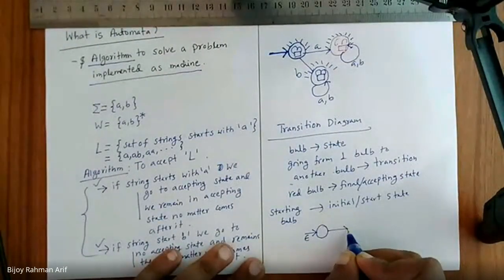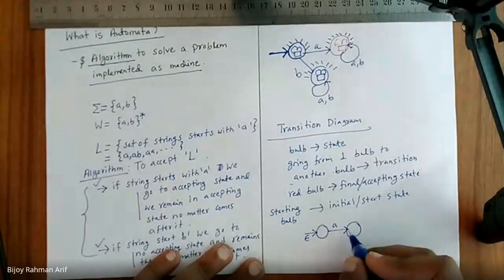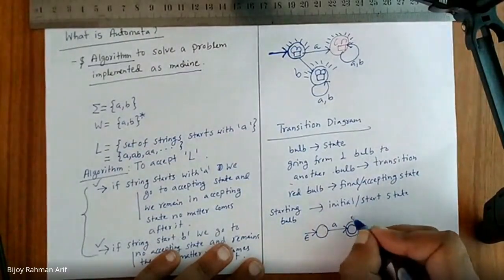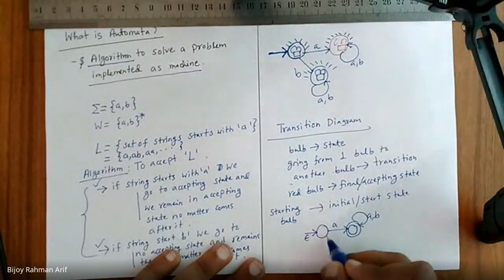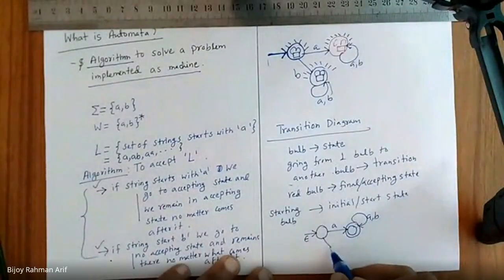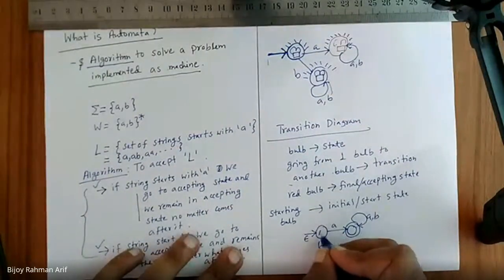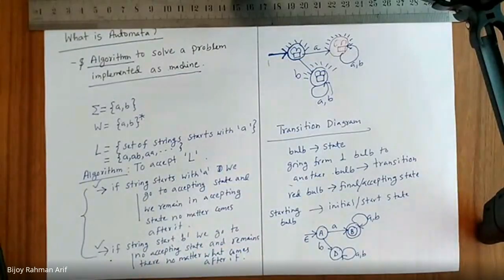After that, on reading an A, I'm going to which state? Final state. Final state is denoted by a double circle. And I always remain in the double circle no matter what I get next. Then from the start state, we go to this other path. If we get a B, we will go to another state and remain there. Now let's call this A, and this B. So this is the transition diagram.